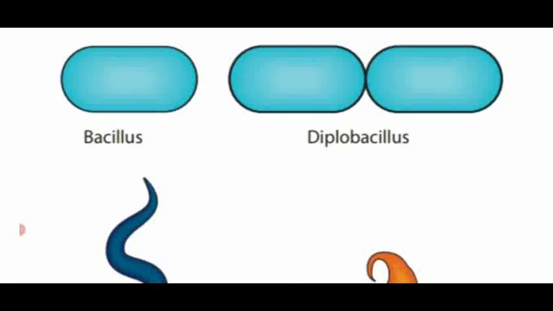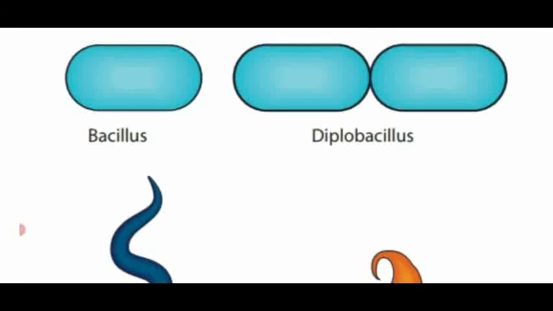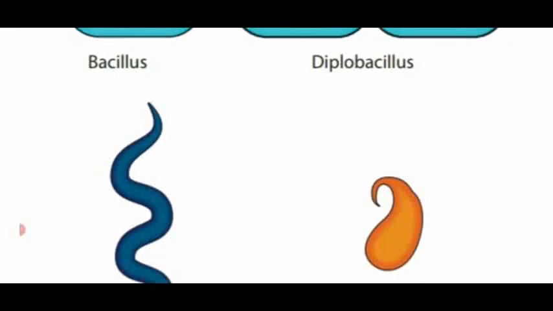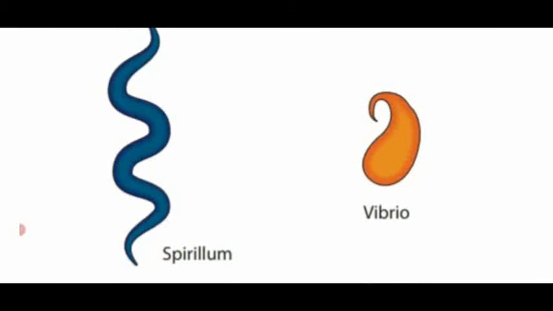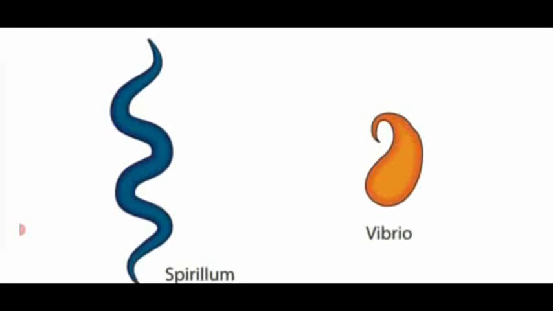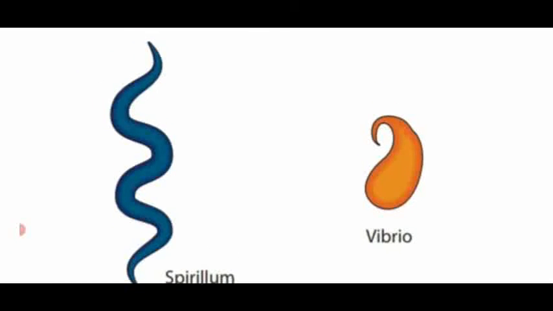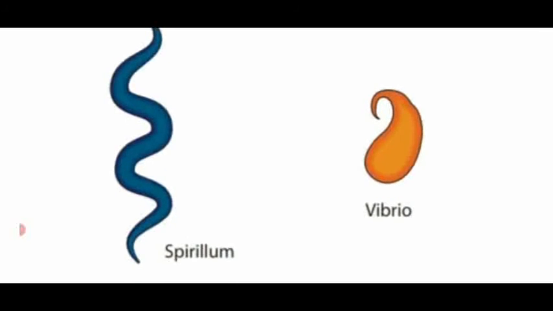Two rod shaped bacteria which are joined together are named as Diplobacillus. So rod shaped bacteria means Bacillus. If they are in two, that is named as Diplobacillus. Next one, Spirillum. See the diagram, it looks like a spring shape. That is said to be Spirillum type of bacteria.